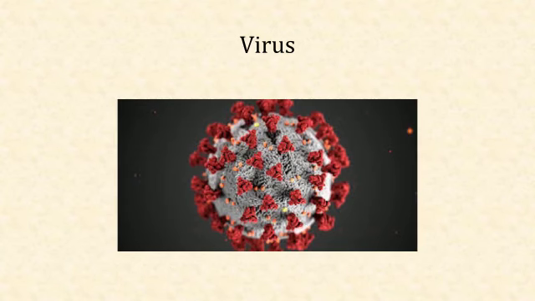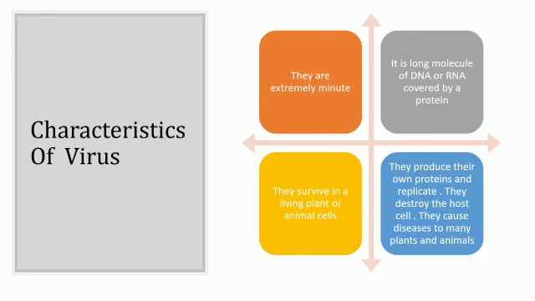Fifth classification is virus. Characteristics of virus. Generally, viruses are not considered as living organisms. They are said to be organisms at the edge of living and non-living. They are studied under microbiology. Viruses are extremely tiny, that is, they are 10 to 100 times smaller than bacteria and can be seen only with an electron microscope. They are found in the form of independent particles. They are actually long molecules of DNA, deoxyribonucleic acid, or RNA, ribonucleic acid, covered by a protein coat.